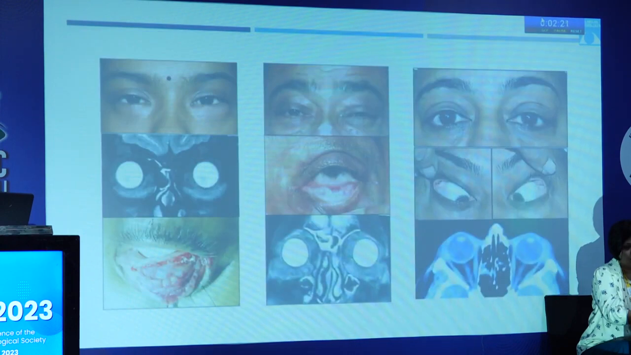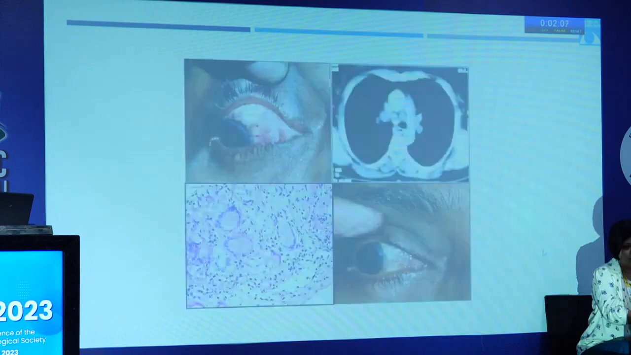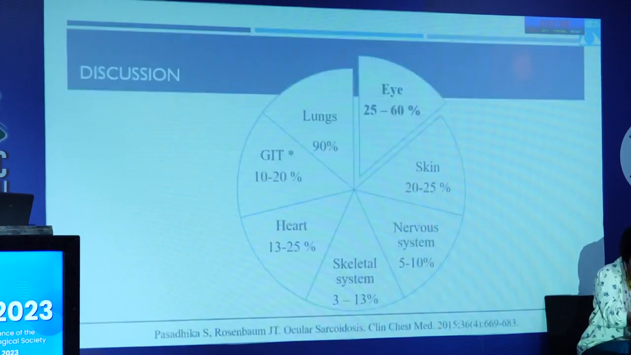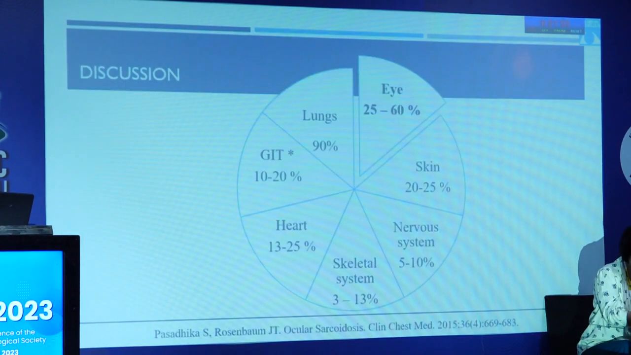You can see this is patient 1 who presented with bilateral lower lid swelling, and MRI also shows an ill-defined mass and conjunctival nodules, which was shown to be sarcoidosis. The second patient is similar with the lower lid mass, and this is a patient with a bilateral lacrimal gland involving both the palpebral and the orbital lobe. Here's a patient with a conjunctival nodule, and this is hilar lymphadenopathy. This patient was treated with steroids, and you can see this was only treated with topical steroids and a complete resolution.